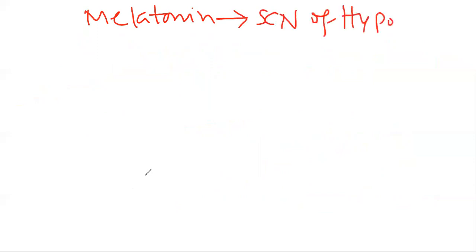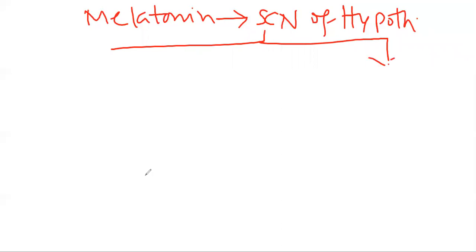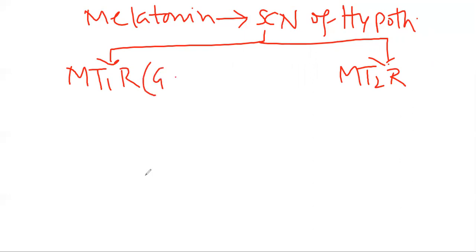Now, the suprachiasmatic nucleus of the hypothalamus will have two types of receptors on its cell surface. One is melatonin receptor 1, the MT1 receptor, and the other is the MT2 receptor. Both are G protein coupled receptors, but melatonin 1 receptor has action similar to G alpha inhibitory, whereas melatonin 2 receptor has action similar to Gq. That we need to know.